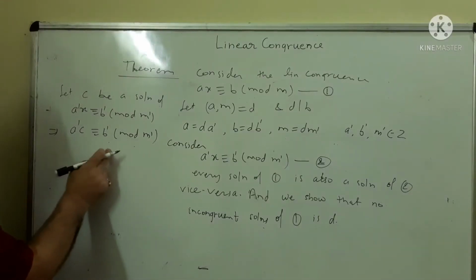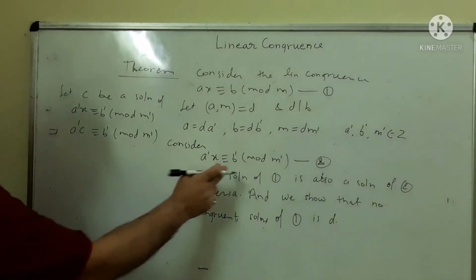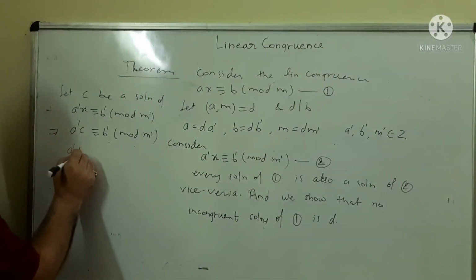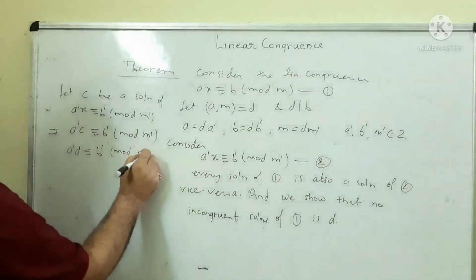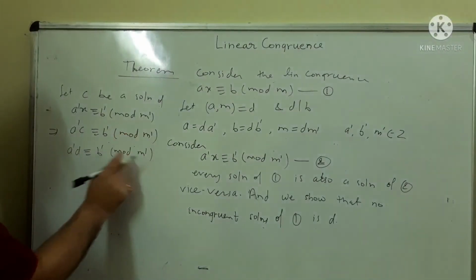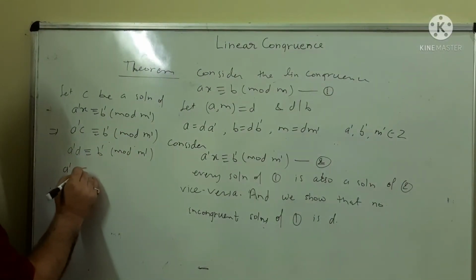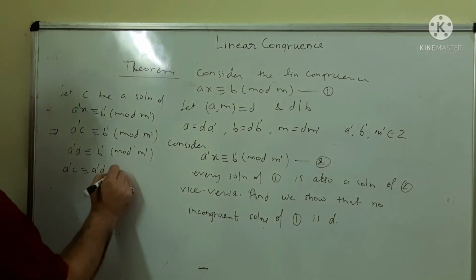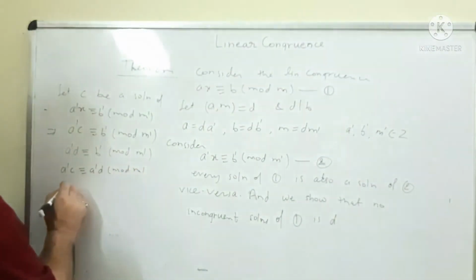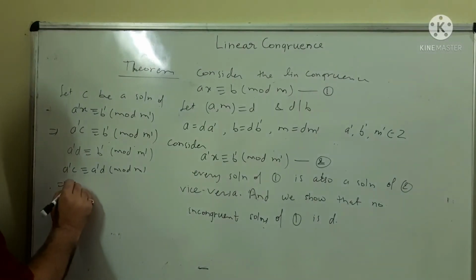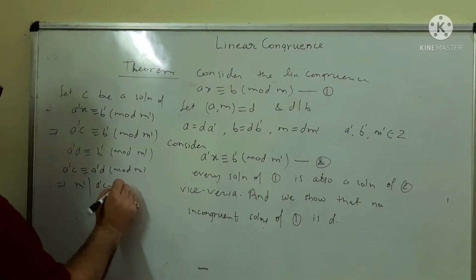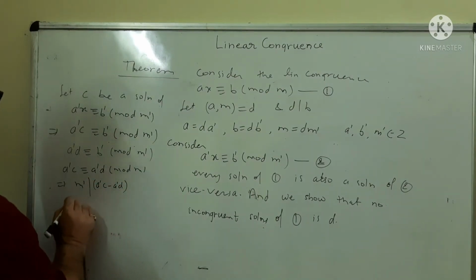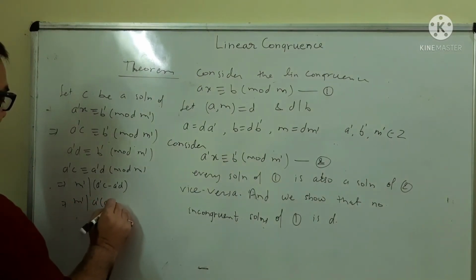Let D be another solution of the linear congruence 2, then A dash D is congruent to B dash mod m dash. From this and this we have A dash C is congruent to A dash D mod m dash, which implies m dash divides A dash C minus A dash D, so m dash divides A dash times C minus D.